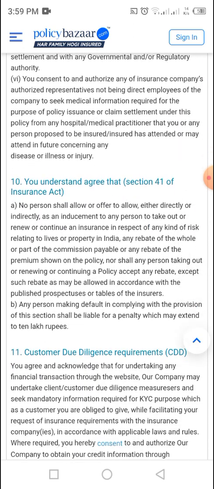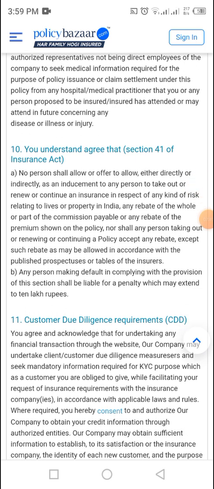And then you need to understand this. You understand and agree that under Section 41 of the Insurance Act, no person shall allow or offer to allow, either directly or indirectly, as an inducement to any person to take out or renew or continue an insurance in respect of any kind of risks.